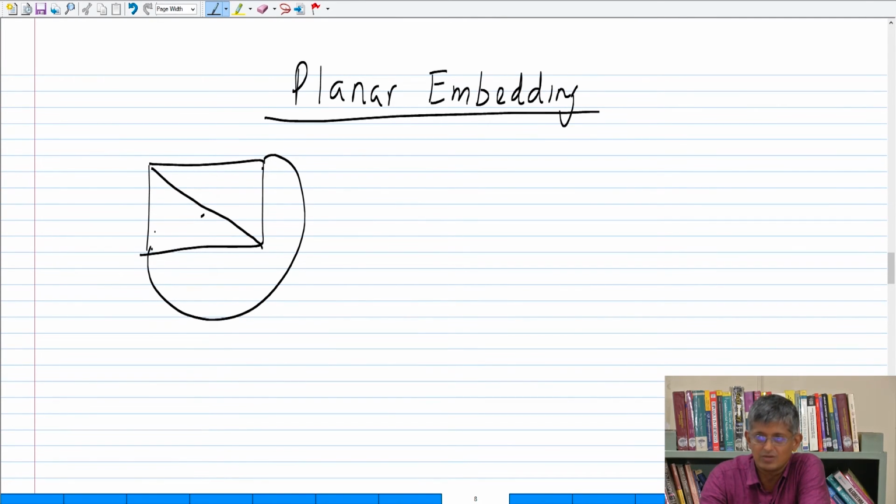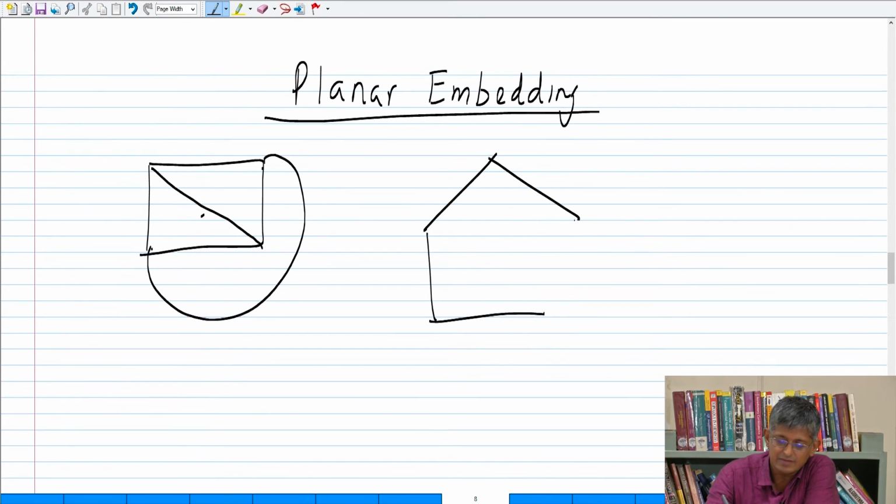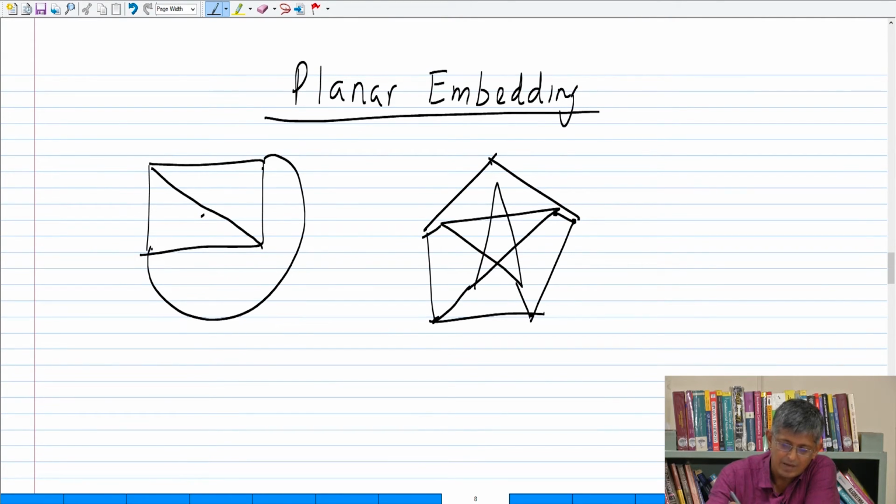Okay, so she says that this graph does not have a planar embedding. I'm correct, no? This is the graph, right? Is there any specific reason why this graph does not have a planar embedding?